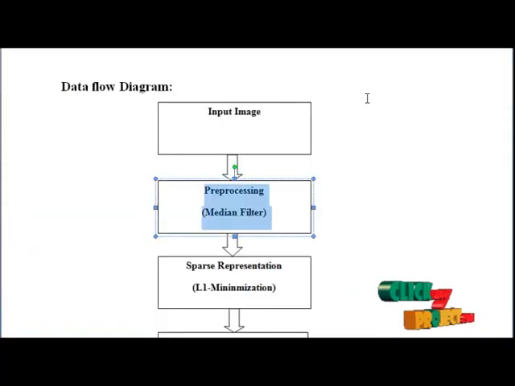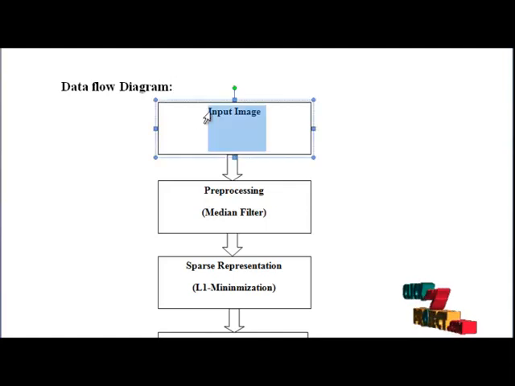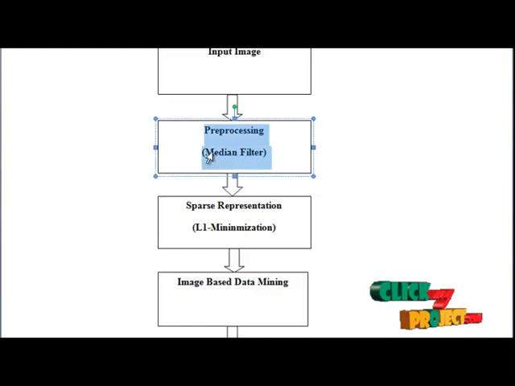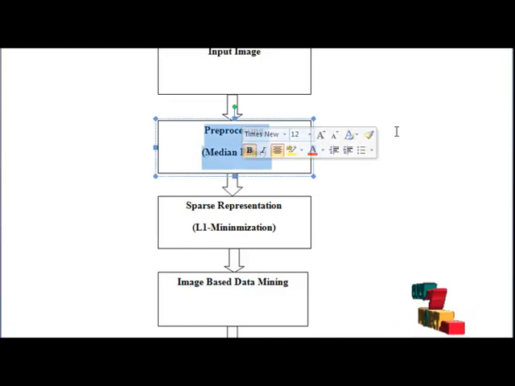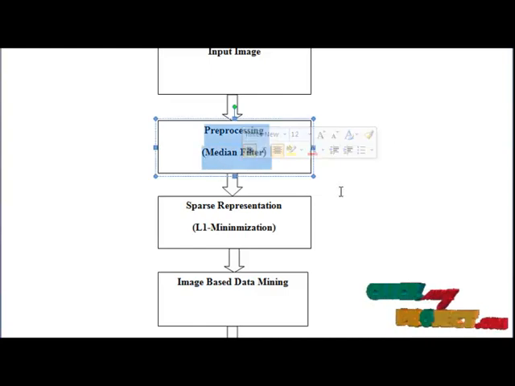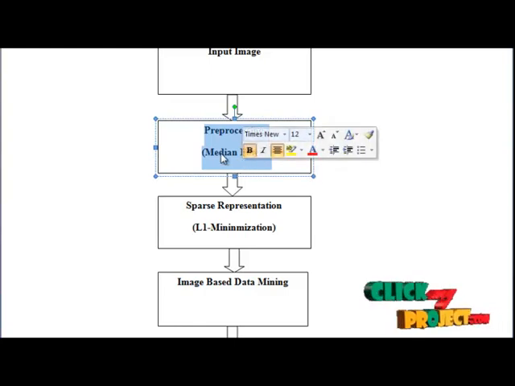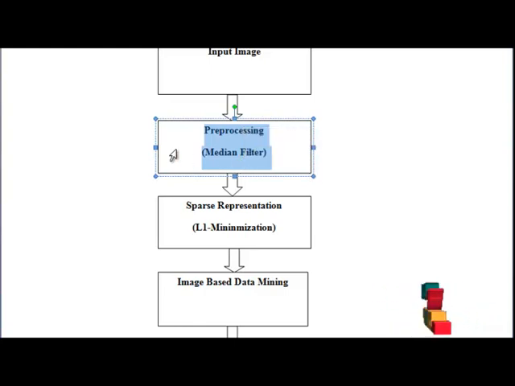Now let us have a view on the data flow diagram. First we load our input image and the next process is pre-processing. In the pre-processing, any noise occurring in the input image is removed. Noise is nothing but any undesired information that contaminates an image. These noises are removed using some types of filters. Here we are using a median filter to remove the noises.